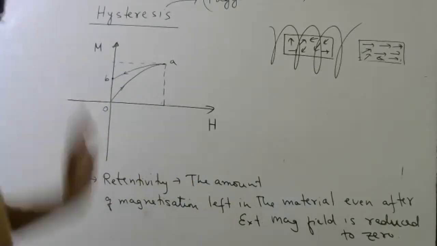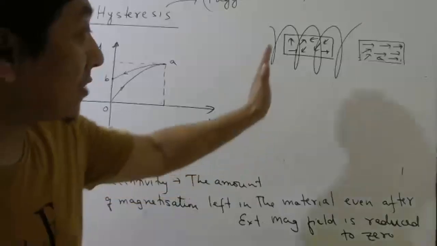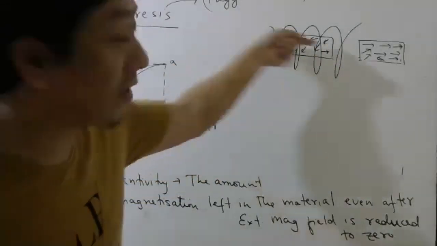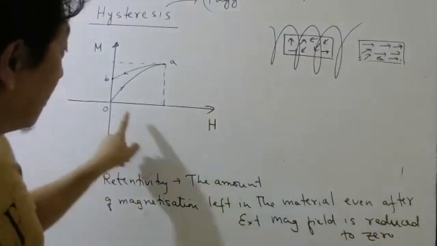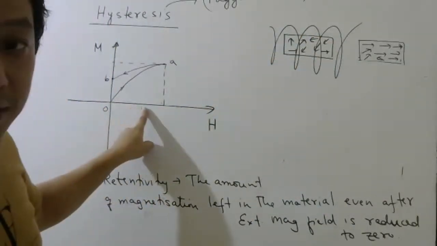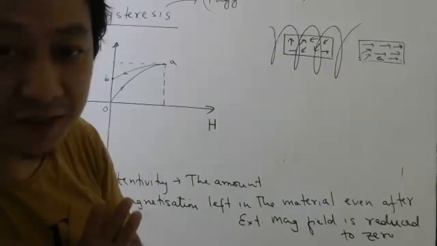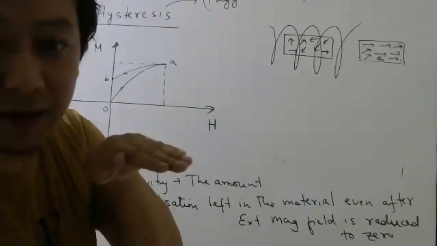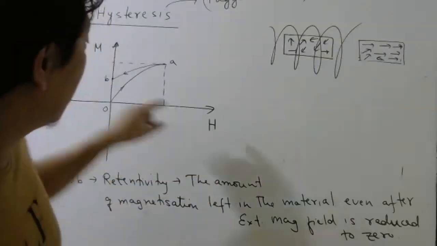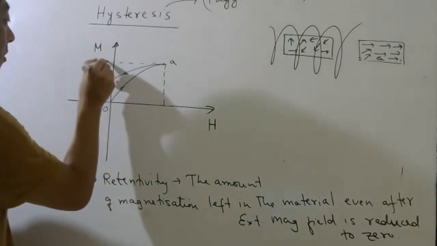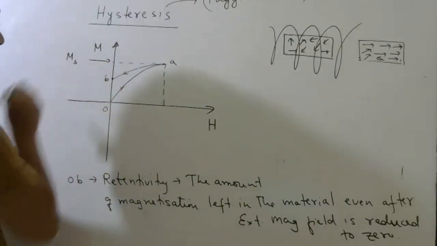So is this part clear till here? What has happened? You have increased the current, which increases the external magnetic field, this H. So as H increases, more and more dipoles feel torque. So they come in the same direction. Once all of them are aligned in the same direction, your magnetization has reached its maximum value. So this is your maximum value, the saturation value.